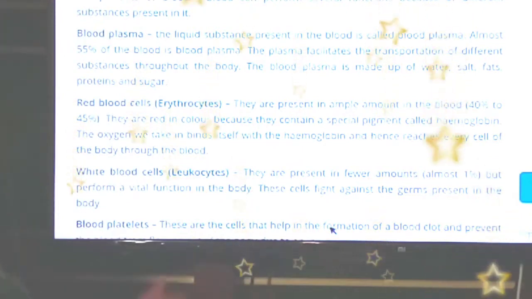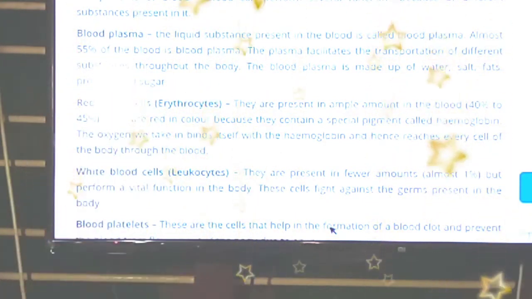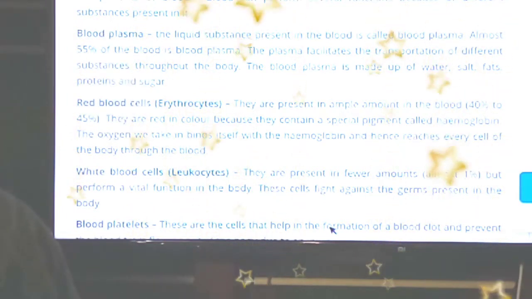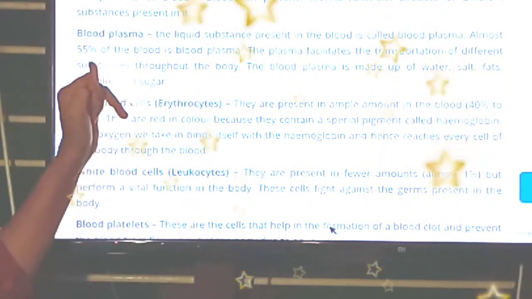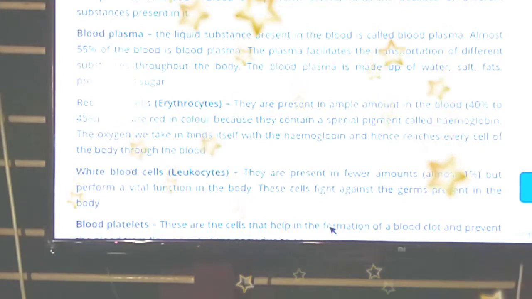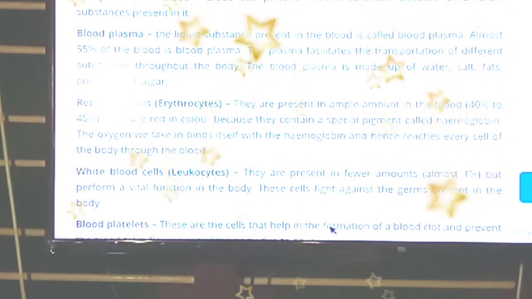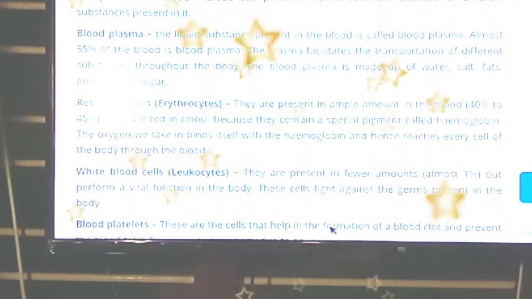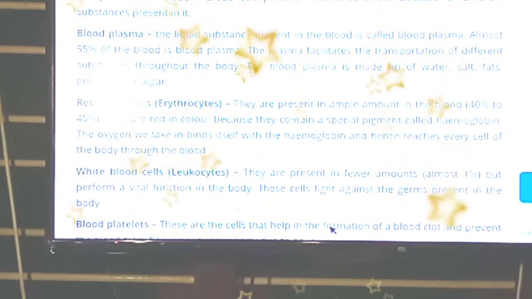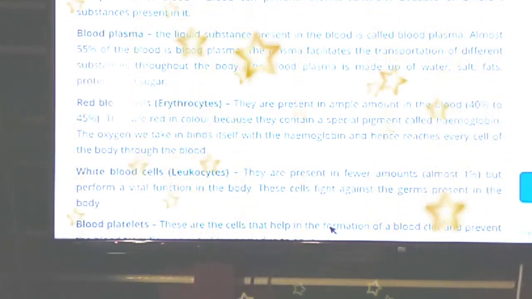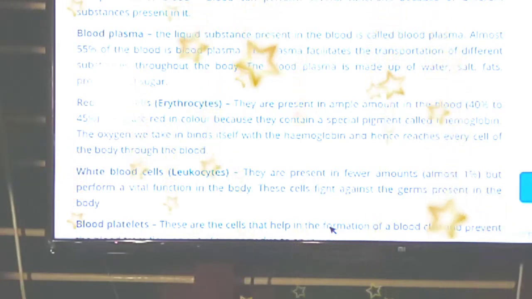Now let's see the components of blood. Blood plasma, RBC, WBC and platelets are the main components of blood. So let's see what plasma is. Plasma is the liquid substance present in the blood. Almost 55% of blood is blood plasma and it facilitates the transportation of different substances throughout the body. The blood plasma is made up of water, salt, fat, protein and sugar.